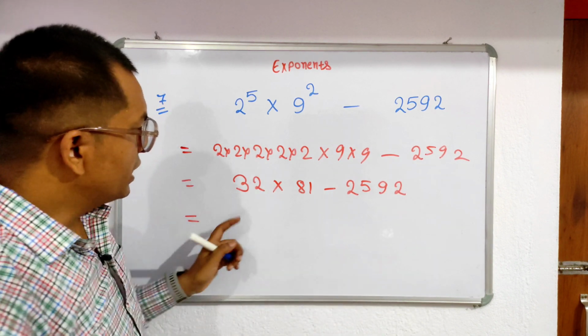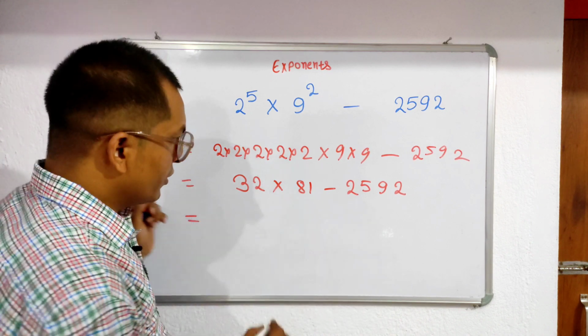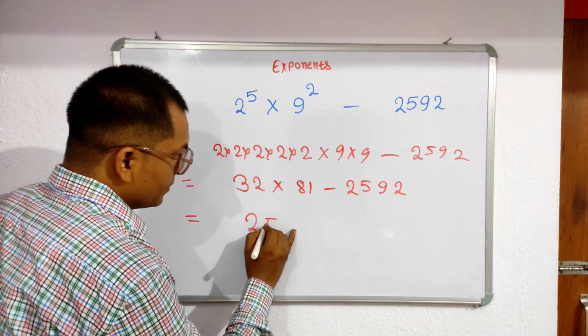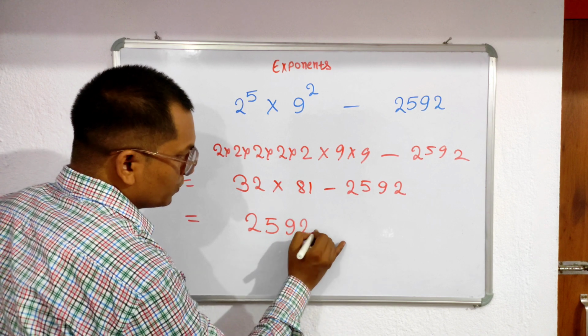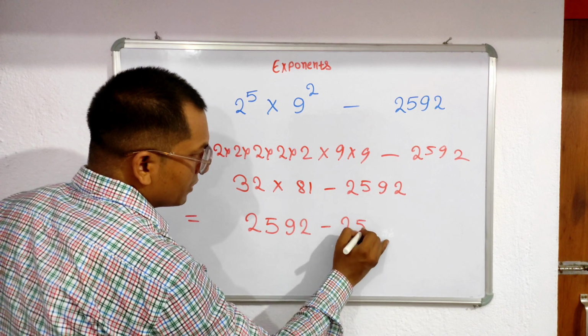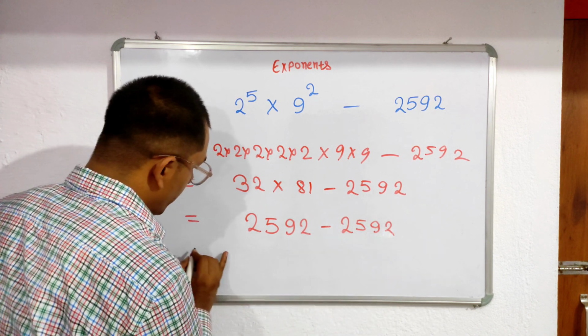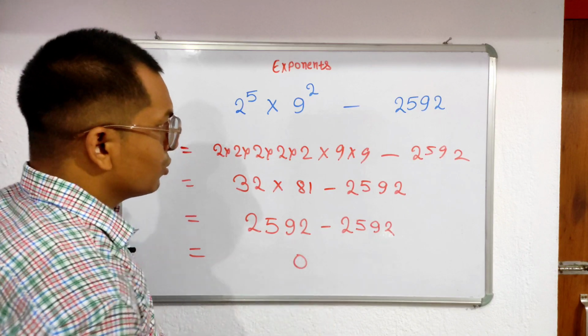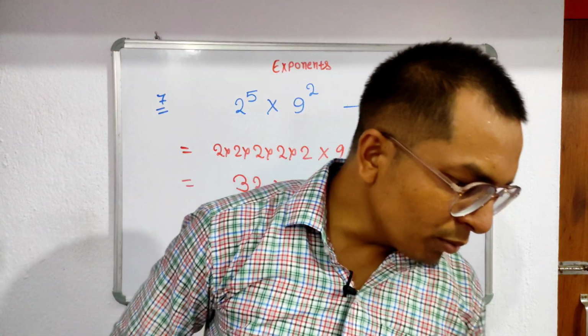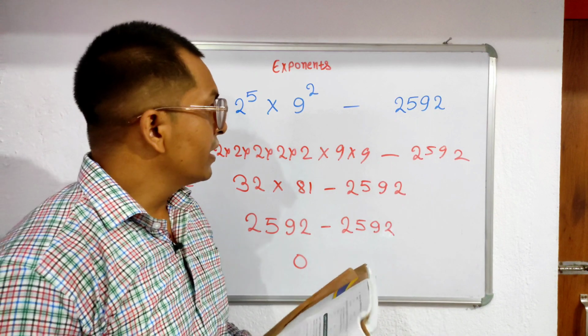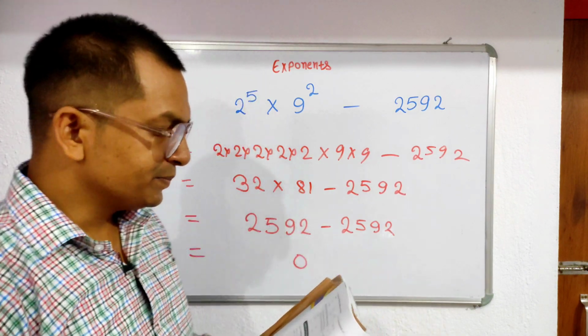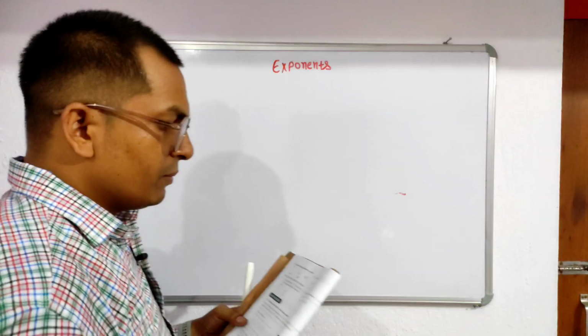Okay. So when you multiply 32 into 81, what do you get? 2592 minus 2592. So finally, what do you get? Finally 0. So which option? Option number A is the right answer. Clear?